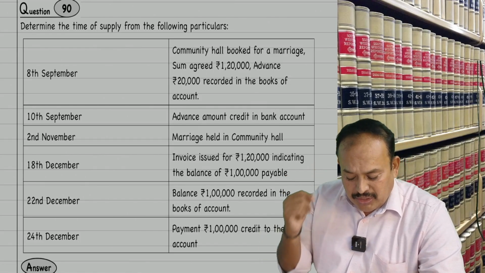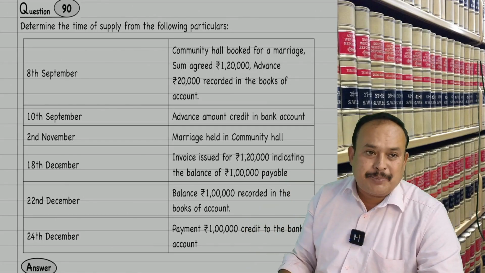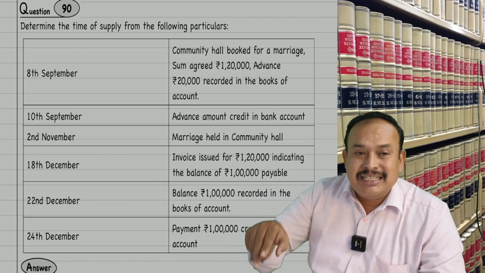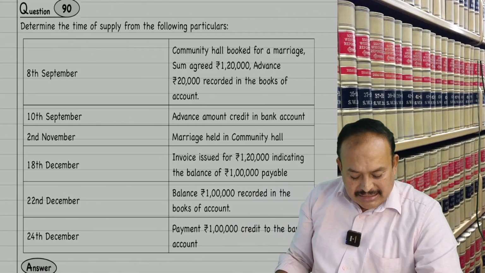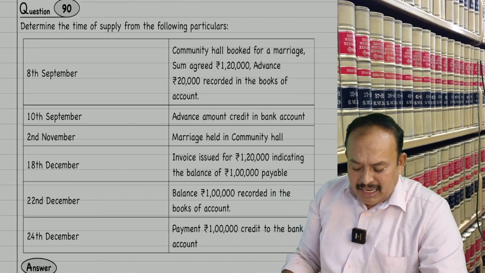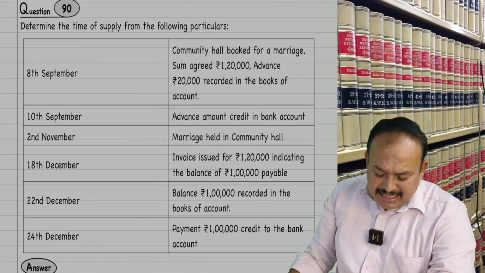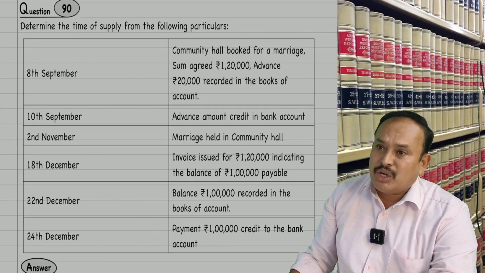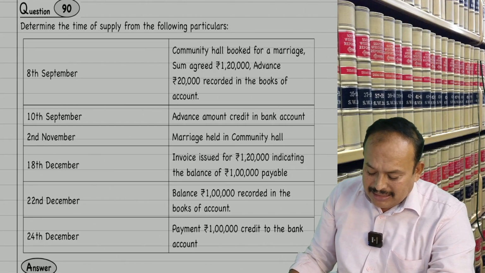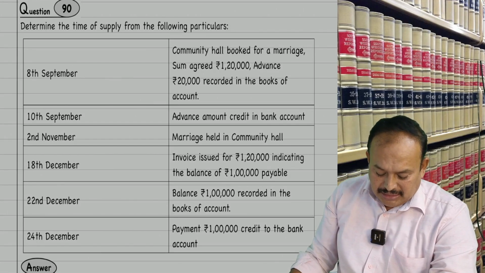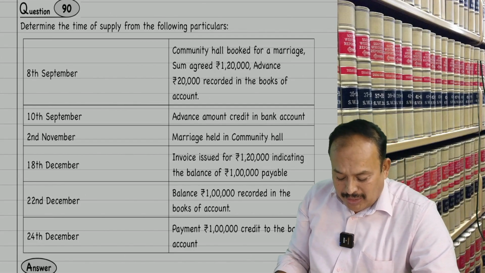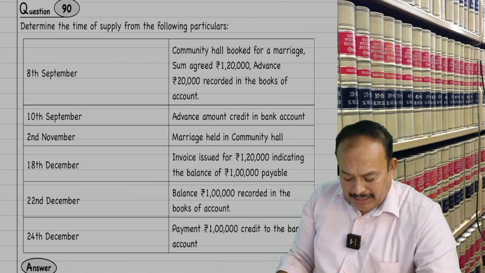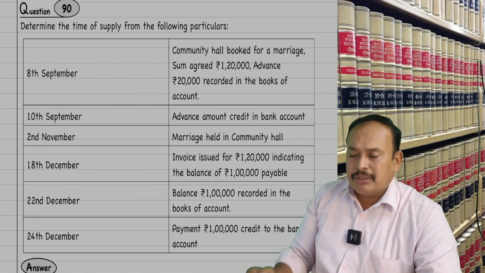Advance of rupees 20,000 recorded in the books of account on 8th September. 10th September, advance amount credited in the bank account. 2nd November, marriage held in the community hall. 18th December, invoice issued for 1,20,000, including the balance of rupees 1 lakh payable. 22nd December, balance 1 lakh rupees recorded in the books of account. 24th December, payment of 1 lakh rupees credited in the bank account.